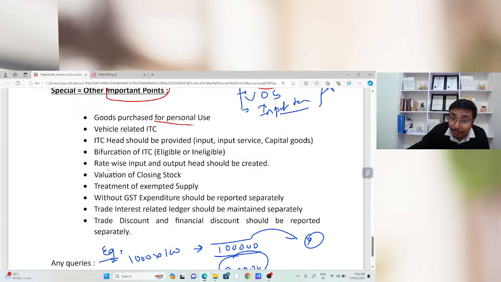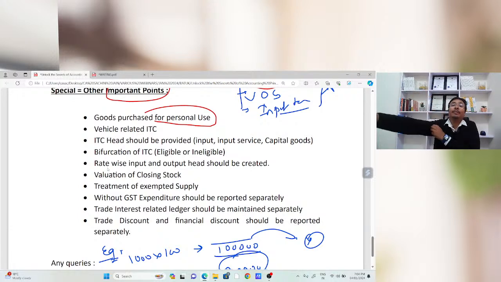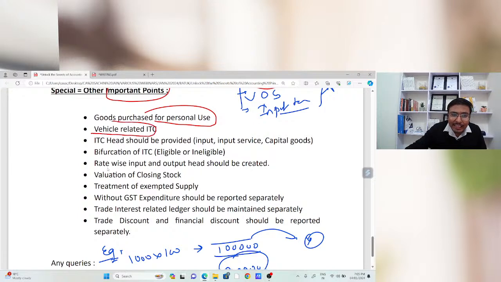Goods purchased for personal purpose. If there are any goods you had bought for your personal purpose, in that case input tax credit is not allowed. Whenever you transfer the entry in the books of accounts, that goes into drawings, which is the accounting aspect from an income tax perspective. But if there are any goods or services which you had bought for your personal purposes, in that case the input tax credit is not allowed. When you record the invoice in your books of accounts, you just need to transfer that input tax credit as ineligible tax credit.